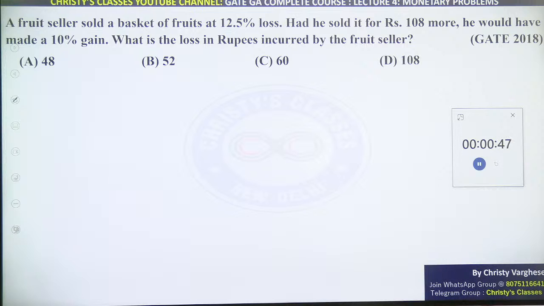Learner, this is a previous year question. Where it is mentioned the previous year, that is a previous year question. Otherwise it is not. This is a 2018 GATE exam problem.